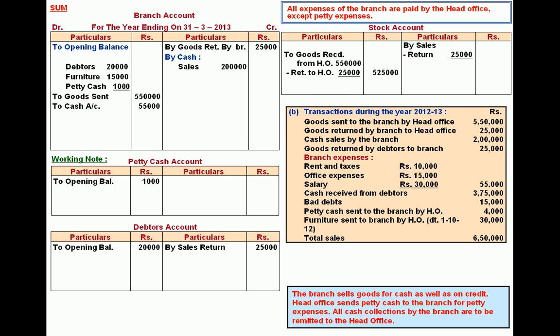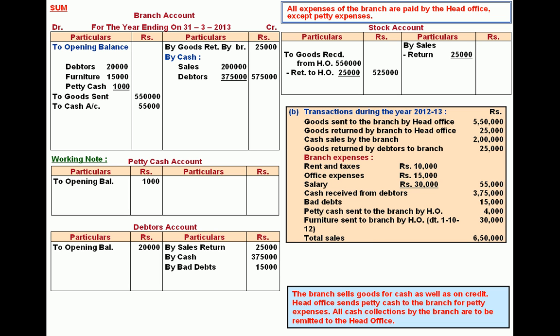Cash received from debtors 3,75,000. This is a transaction between branch and debtors, so debtors account shall be credited. But the branch is given an instruction to remit cash daily. So these proceeds from debtors are remitted by branch to HO. So it will also appear in branch account as well as it will also appear in a working note for debtors. But bad debts is a loss to be recorded in debtors account in a working note.